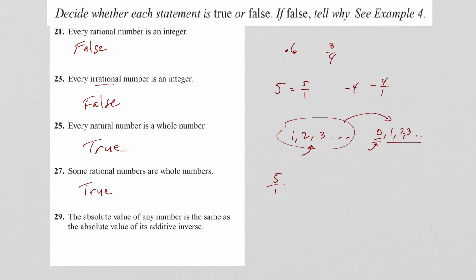The absolute value of any number is the same as the absolute value of its additive inverse. So for example, is the absolute value of 5 equal to the absolute value of negative 5, which is the additive inverse of 5? Yes, because 5 is equal to 5. Is the absolute value of negative 3 equal to the absolute value of positive 3? Yes, that's true. So this is always true.